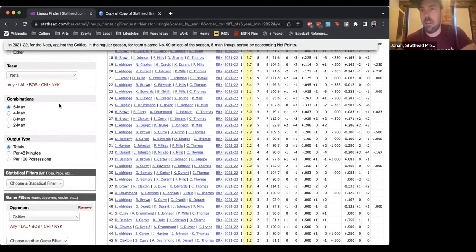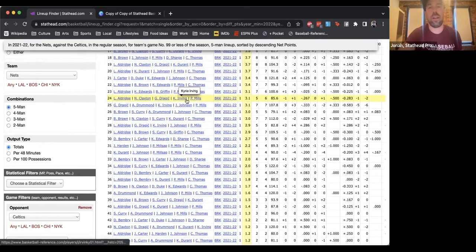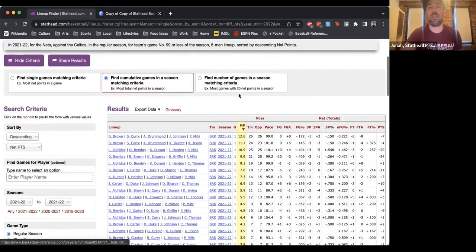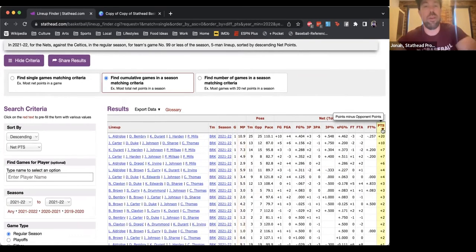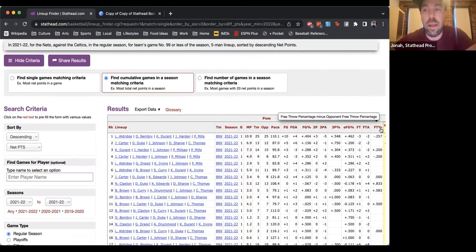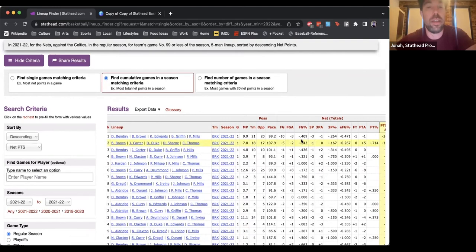So the thing you can do with this is say, oh hey, it seems like this one lineup in particular is actually doing some damage, that somehow the synergy of these guys is working really well. Or on the flip side, the synergy of these guys is not working well.